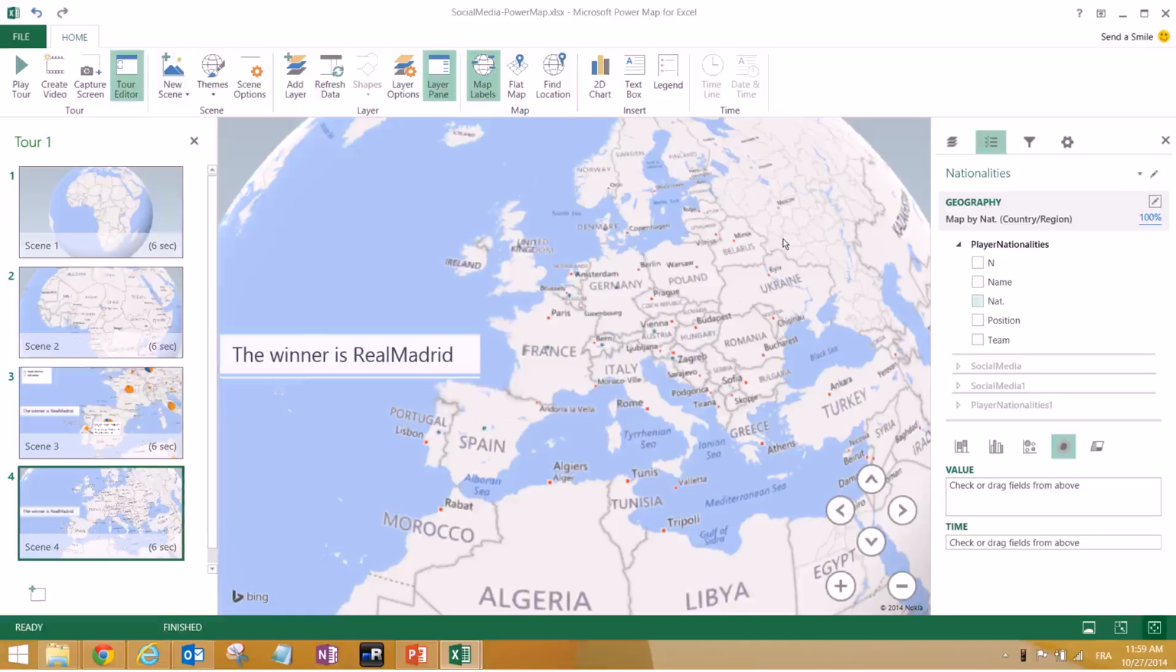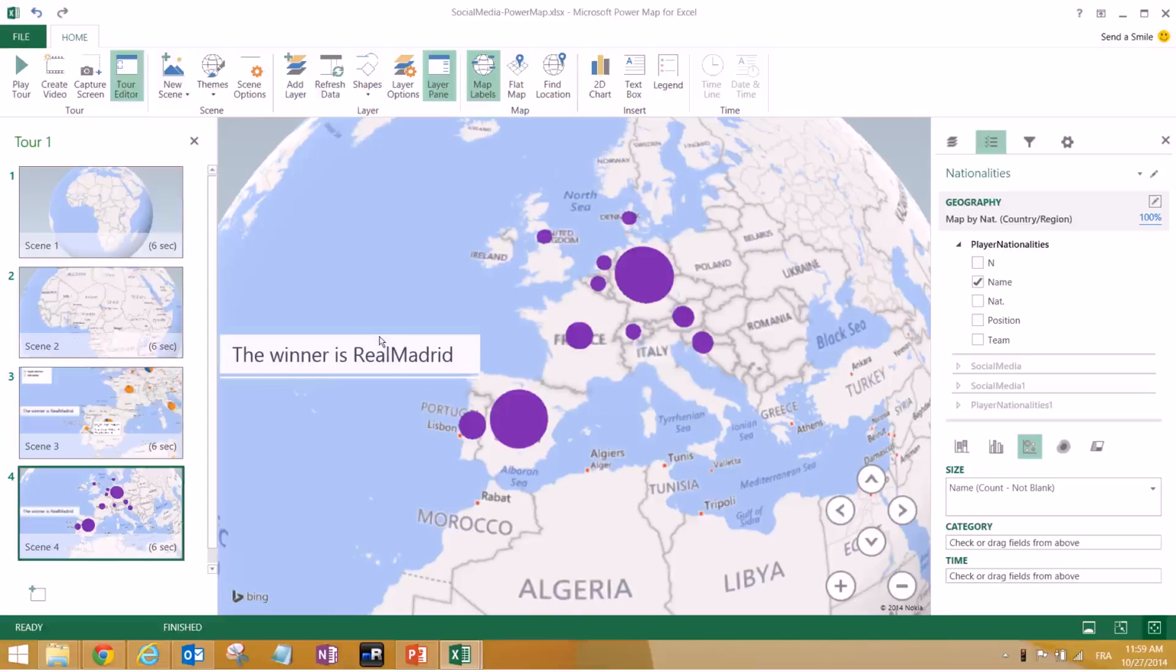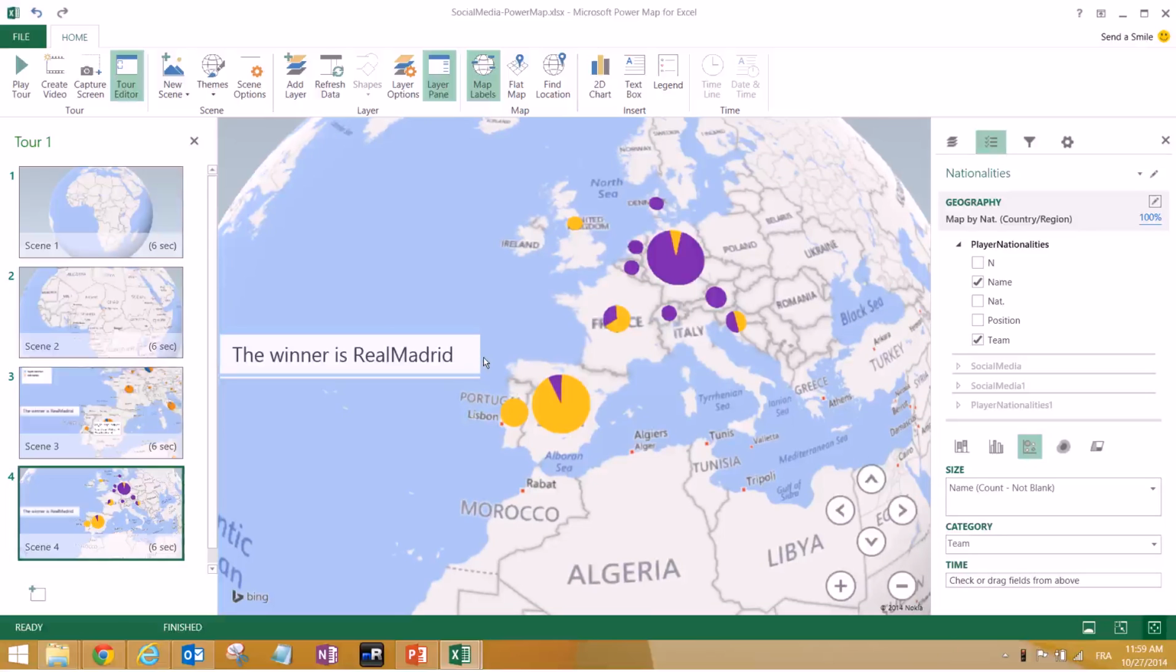Well, actually, I apologize. We are still in geography. I haven't clicked next. So the geography was mapped automatically. And we select it as a bubble. So this is a count of players from Portugal. So 3 players, of course, from Portugal, Spain, and so on. But we want to see that by team. And that's the result we were looking for.